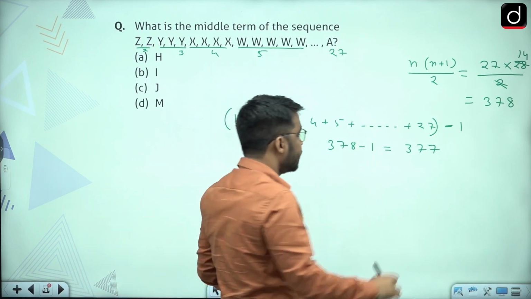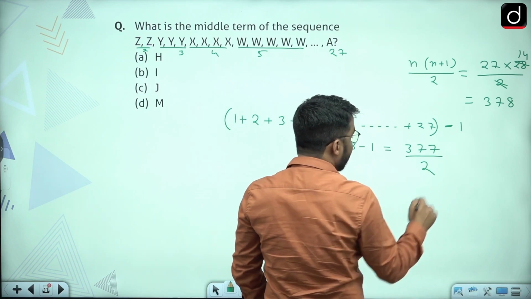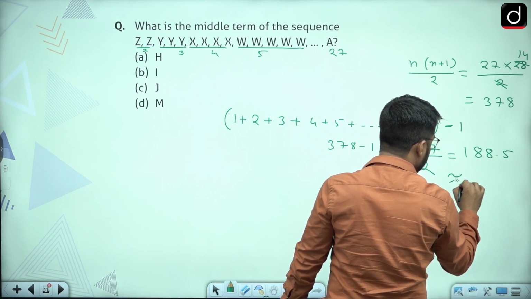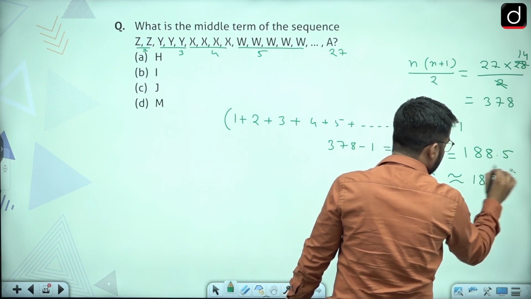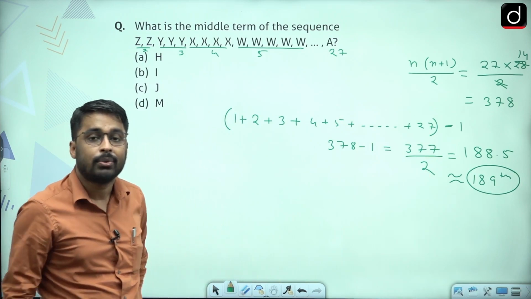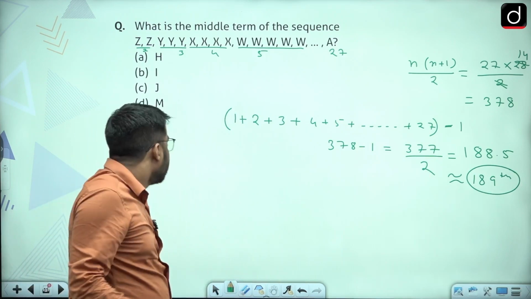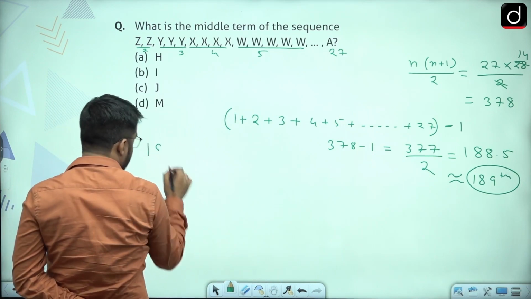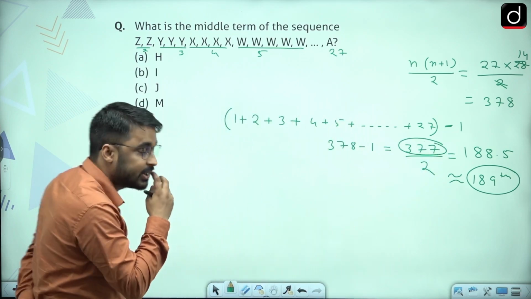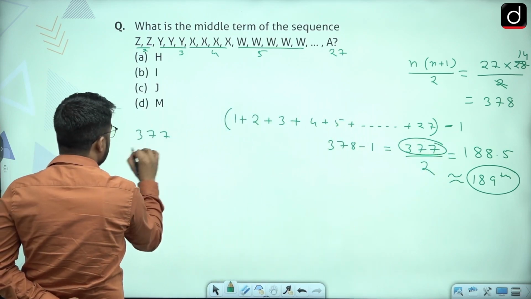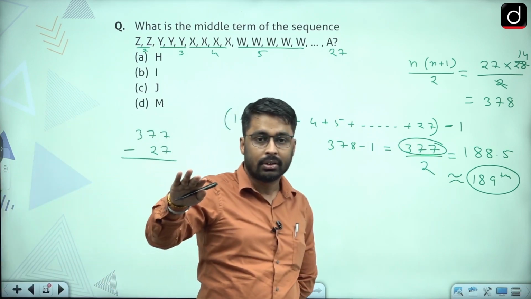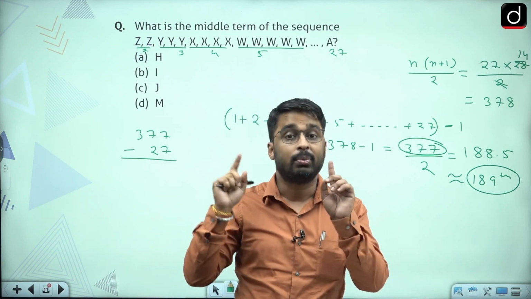And the middle term is nothing but half of this sum. So the middle term would be 377 divided by 2, which will be 188.5. So it will be the 189th term. The 189th term would be my middle term. And total terms are 377. So from 377, if I subtract 27, all the A's are going to be removed, because I have to find the middle term.